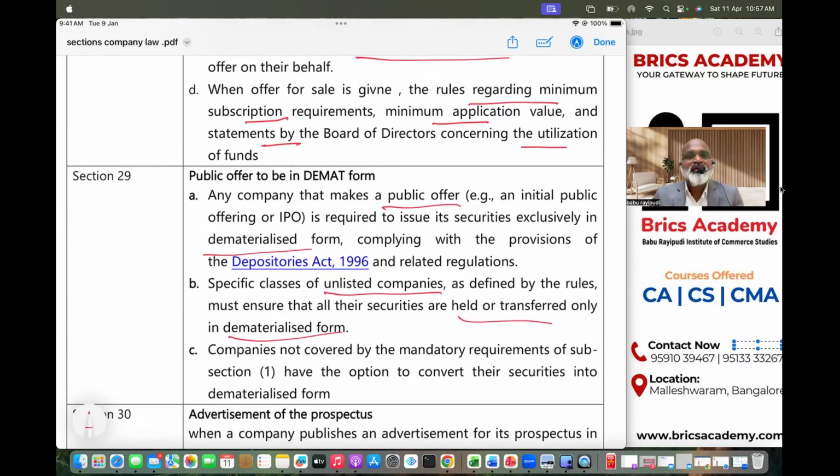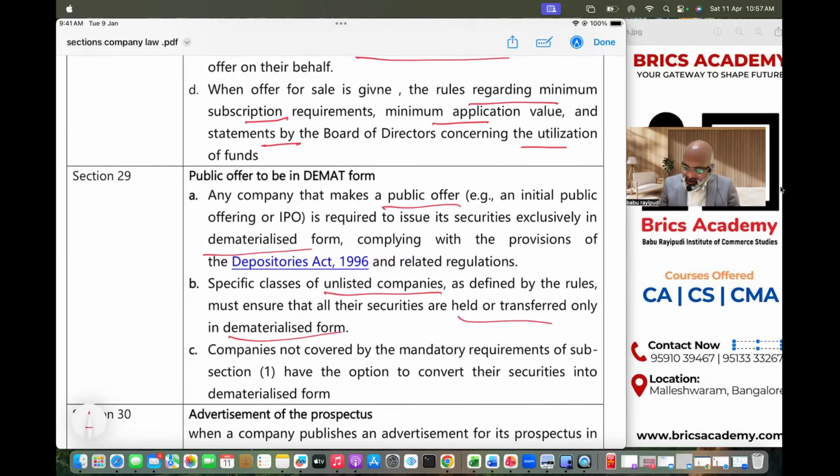So that means instead of writing all companies, public companies which are making a public offer must issue shares in demat form. Specific class of unlisted companies means it does not include all unlisted companies. The specific class of unlisted companies which are prescribed by government should be holding the shares in demat form and shall be transferring the shares in demat form only.